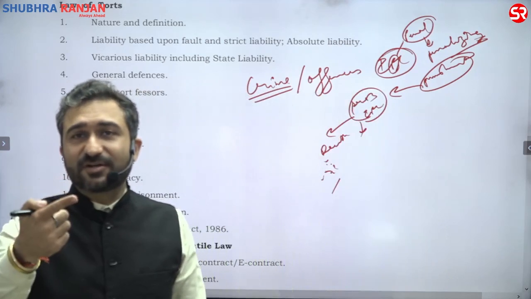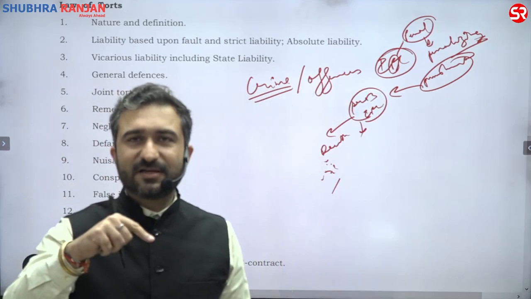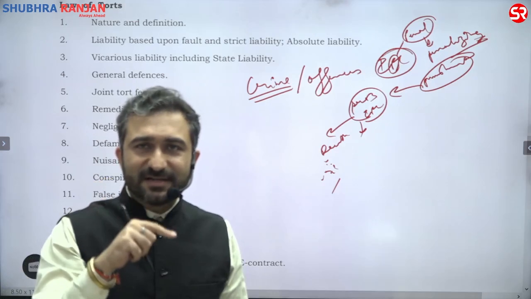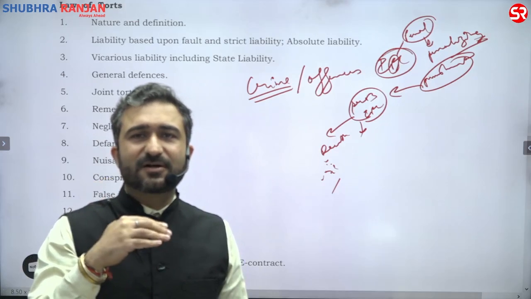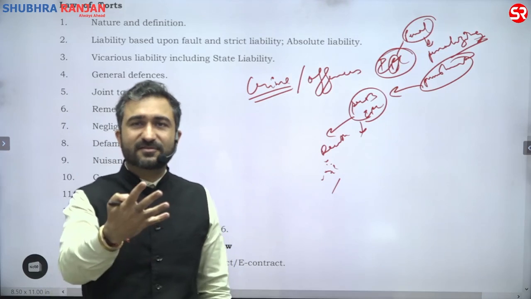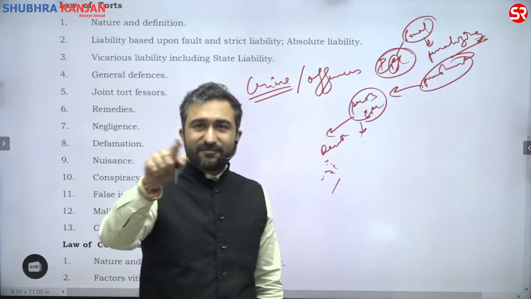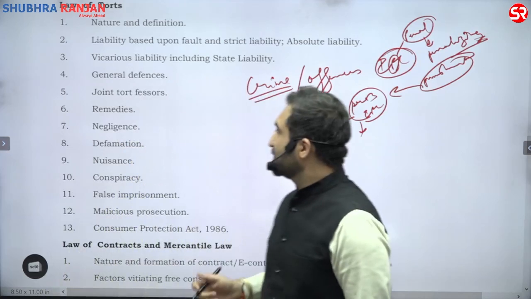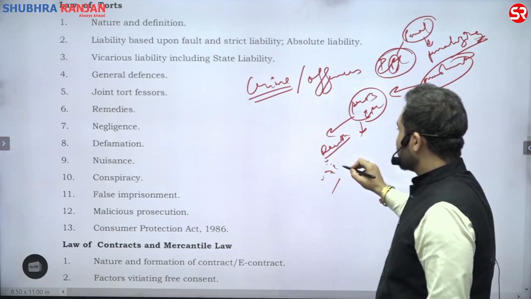IPC is a statute, it is a bare act. And there, the punishment is provided as death. That means the consequence of doing some act which is an offense will be death. I will kill you. Law will kill you. Law is saying that I will kill you.